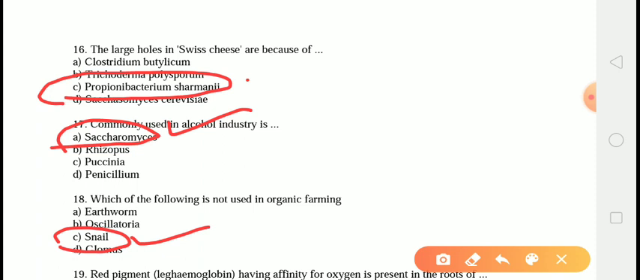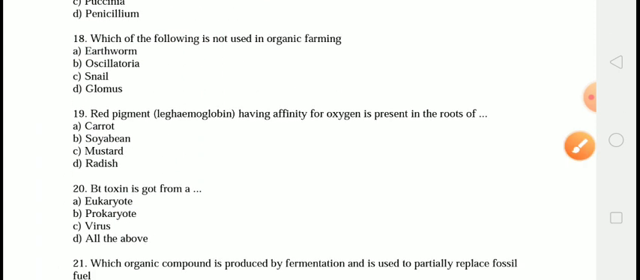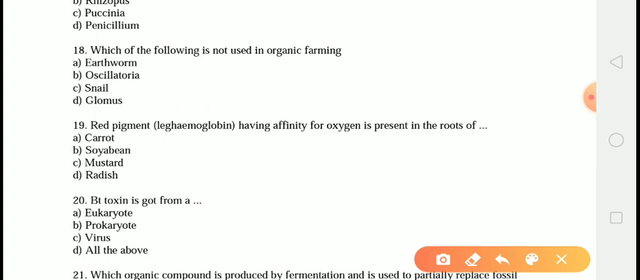The snails are not used in organic farming, therefore the correct answer is answer number C. Next question: the red pigment like hemoglobin, having the affinity for oxygen, is present in the roots of. The correct answer is answer number B, that is soya bean.